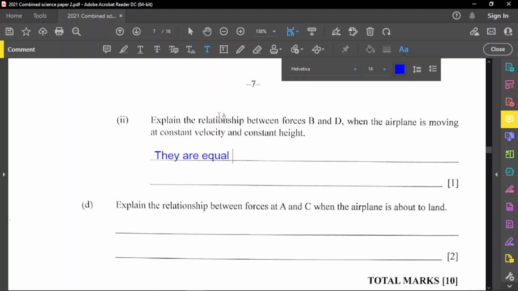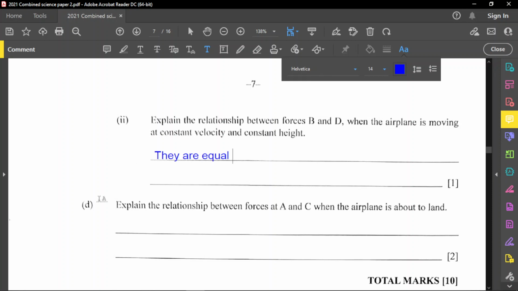And remember Newton's first law of motion, which states that if an object is moving, it will continue moving at that same speed unless an external force acts on it. So if the net force is 0, that object will continue to move in that same exact way unless you apply a force that is greater than one of the other forces, and it will cause it to either change direction, speed up, or slow down.